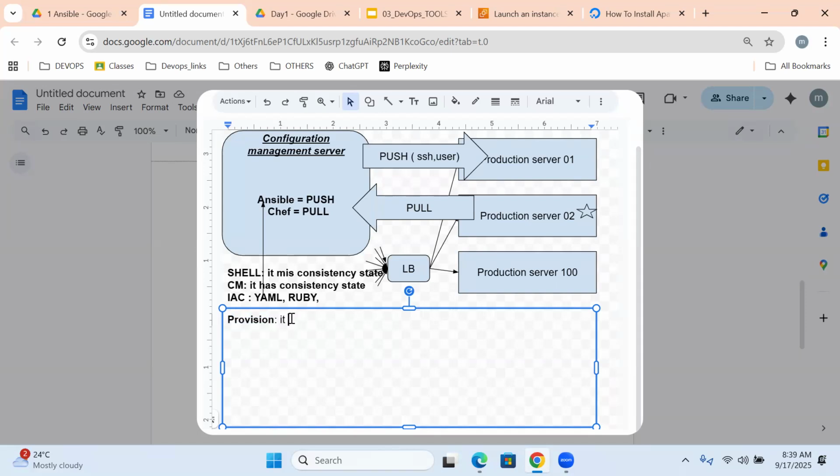It provides a suitable environment for deploying applications on various environments.